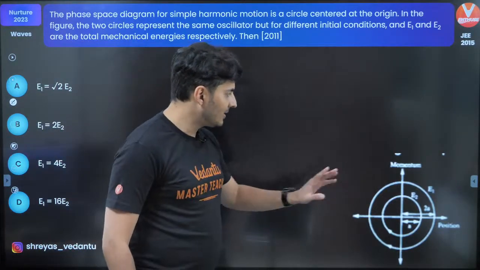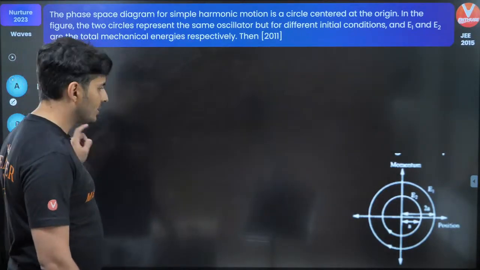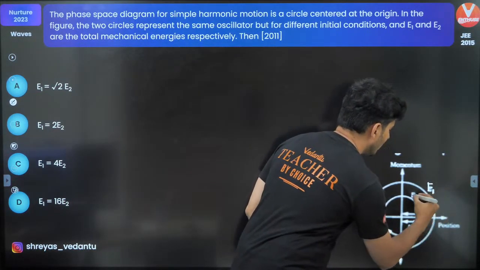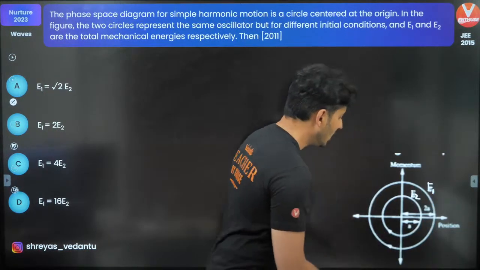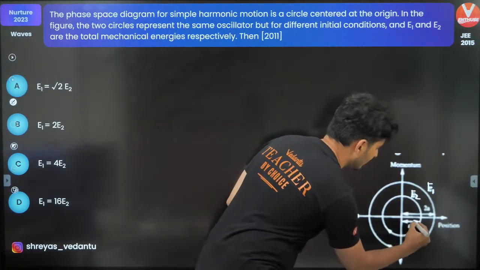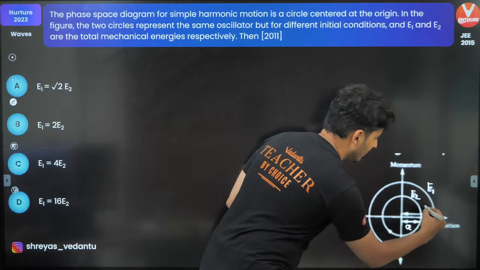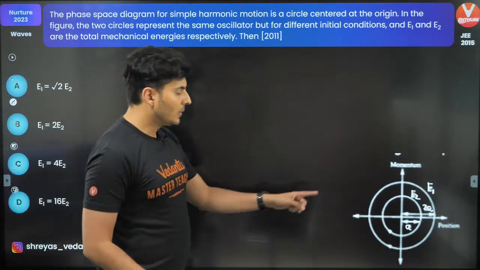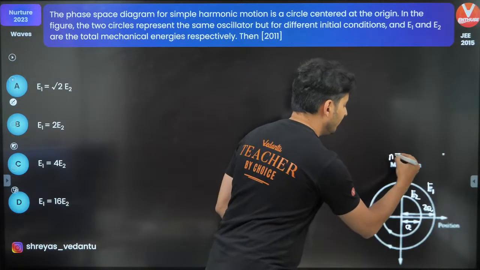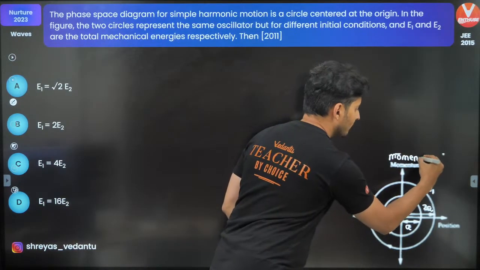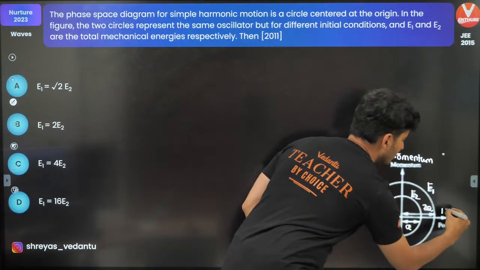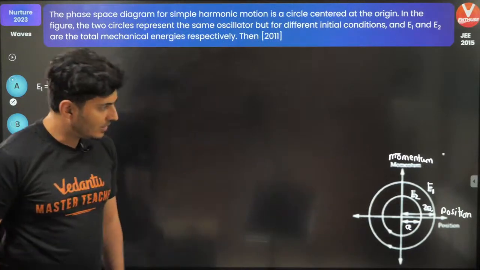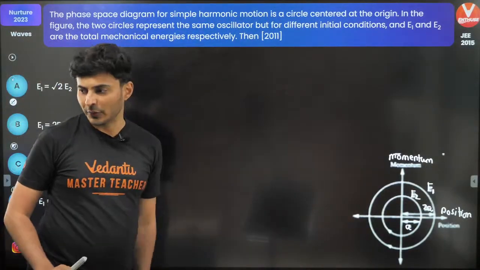I'm not sure if this diagram is so clear, but let me just write it properly. This is E1, this is E2, and I don't know whether you can see this. This is A and this is 2A. Now this is momentum, and this is position. This is what the graph is. I think the print is not so clear, but I'm writing it for you.